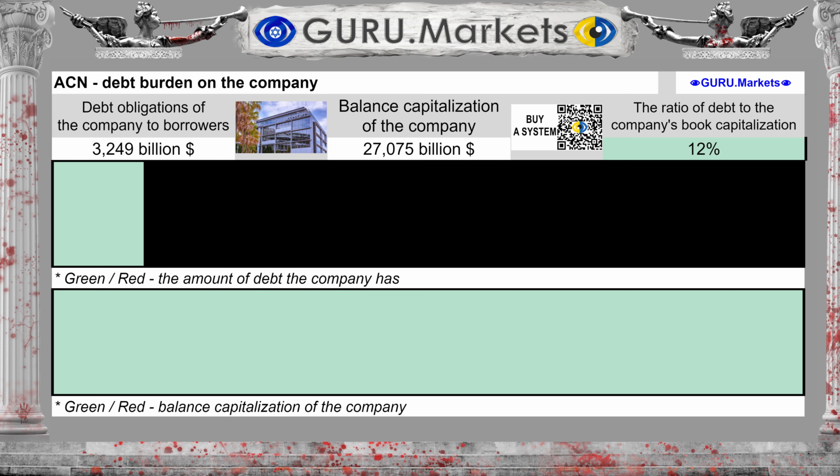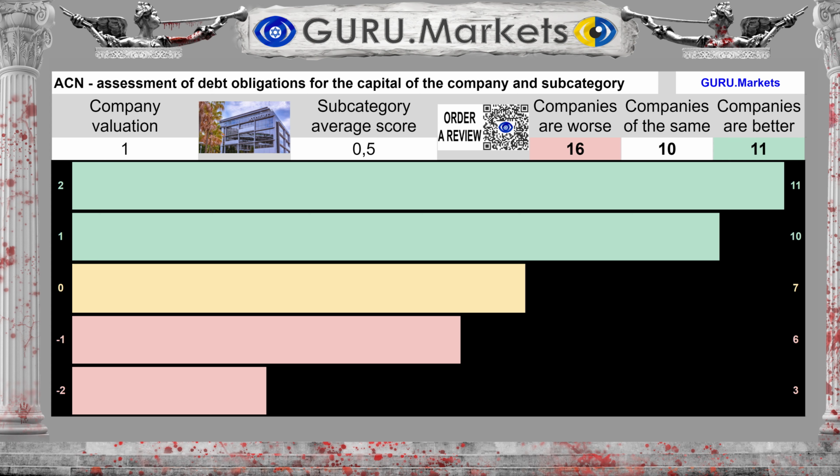The company under study has financial liabilities of $3.249 billion. Debt to book capitalization is 12% of capital. Score based on the level of the company's debt obligations: good, 1 point.